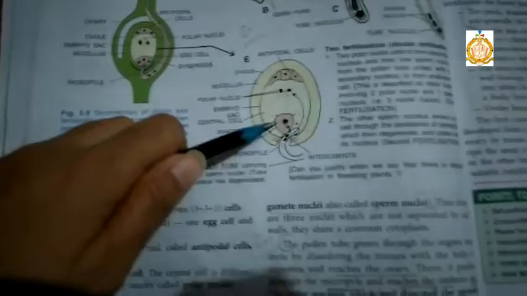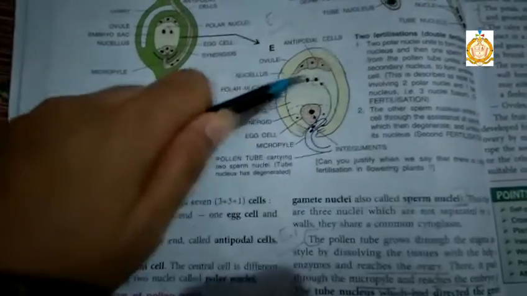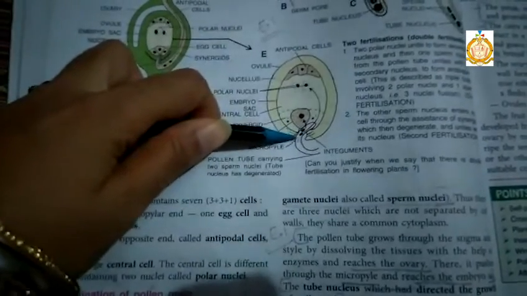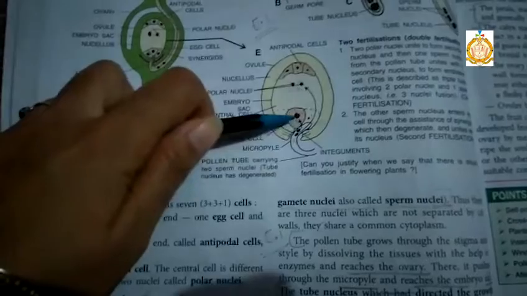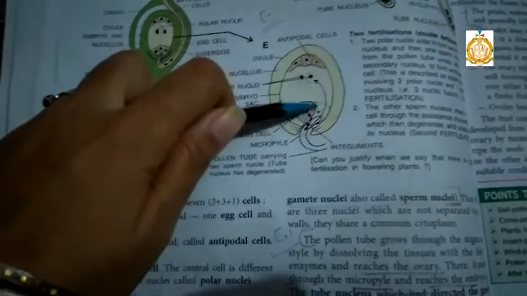And now the structure of the ovule. Ovule has outer layer, that is nucellus. There are micropylar end. With this micropylar end, this is egg cell, and there are two synergid cells.